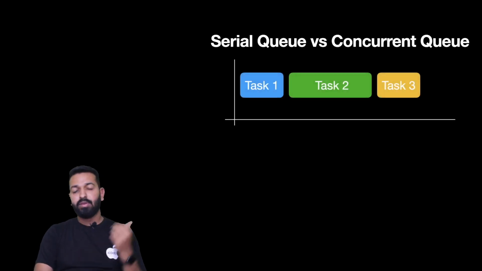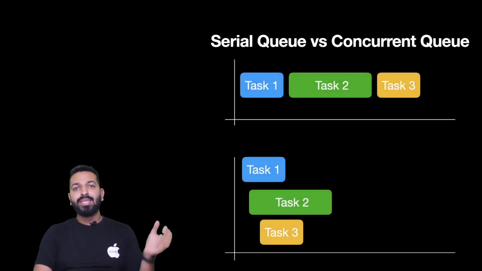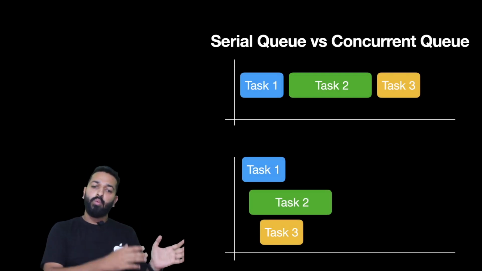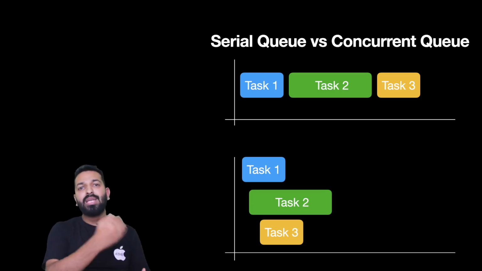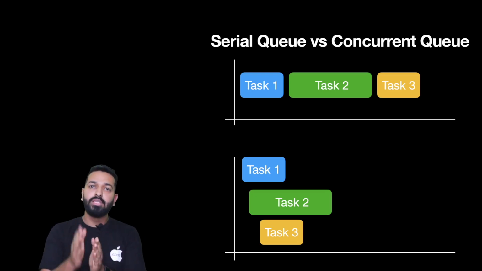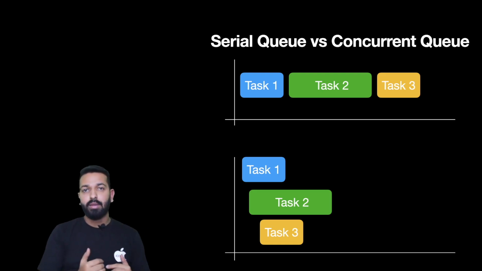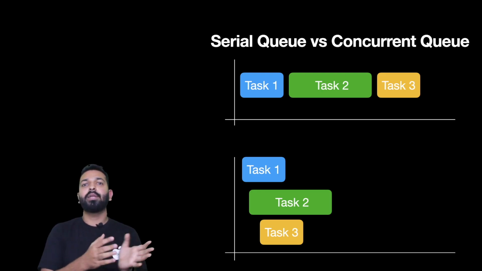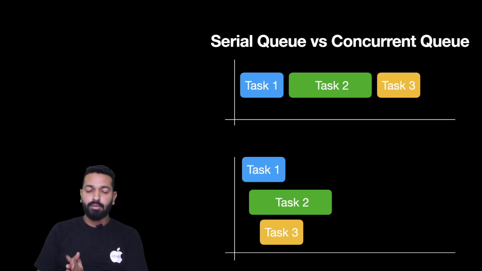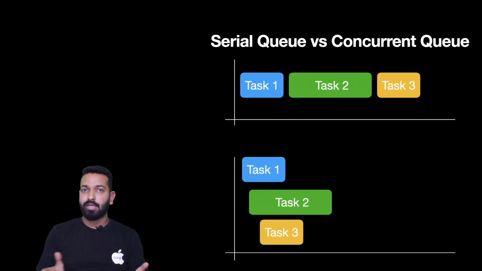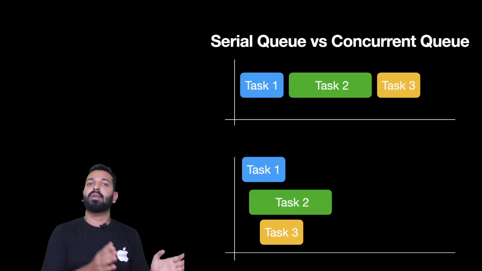So to understand this better, if we refer to these two images, in serial you would see that task 1, task 2, task 3, all of them are being executed serially, one task at a time, while in case of concurrent execution, multiple tasks are being executed, but they were dequeued serially. So the starting of each of the tasks is after the previous one, while the completion can happen before the task which started executing early. So in this case, task 3 got completed before task 2, whose execution was started before task 3. That is a separate matter altogether. But the point to understand here is that serial means one task at a time and concurrent means multiple tasks at a time. And both of these things are different from synchronous and asynchronous.